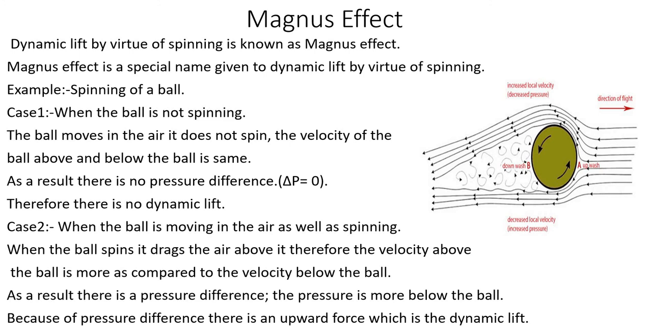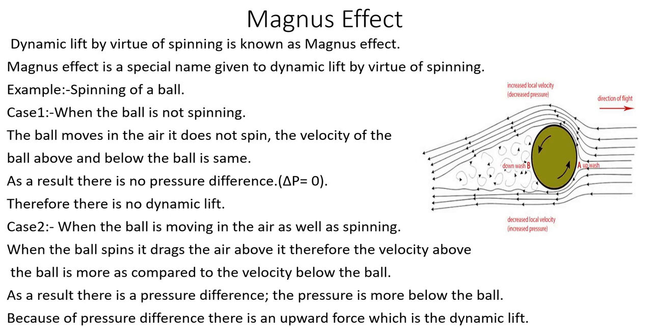So in the case of spinning of a ball, when the ball is not spinning, what happens? The ball moves in the air, it does not spin. The velocity of the top and bottom will be the same. Since there is no difference in velocity, there will not be a difference in pressure, so there will not be any dynamic lift. But when the ball is moving in the air as well as spinning, what happens?